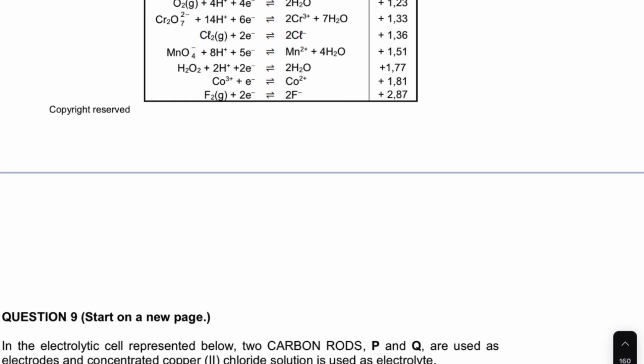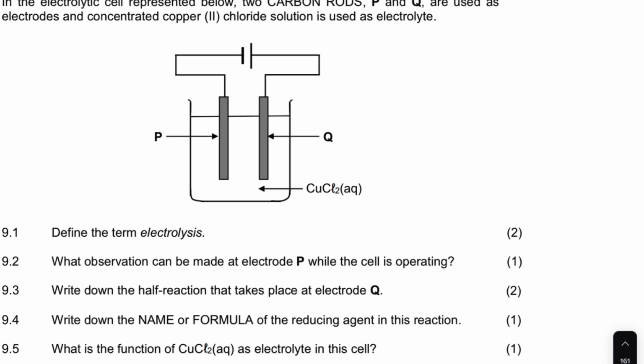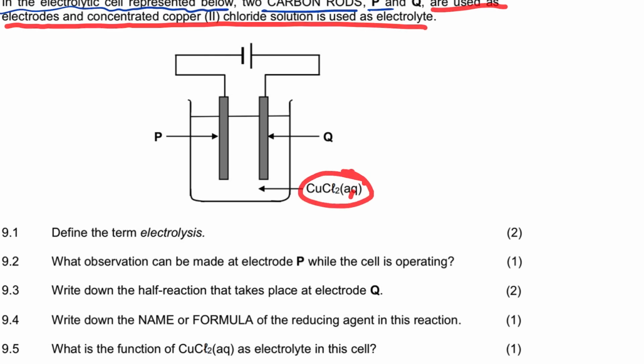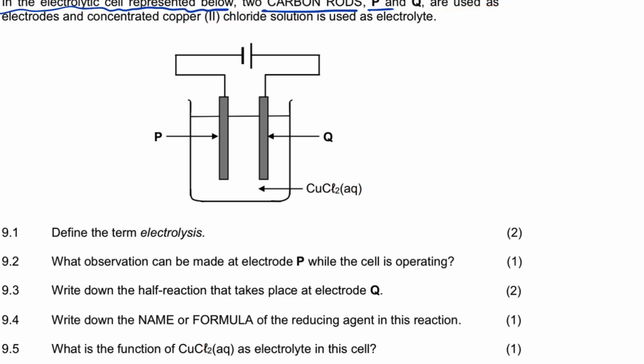Now let's look at question 9, the last question. It says an electrical cell is represented below, with two carbon rods P and Q used as electrodes in concentrated copper chloride. So there's a copper chloride solution there. In this solution, when it dissolves, there will be chloride ions and copper ions, and then we're given the source there.